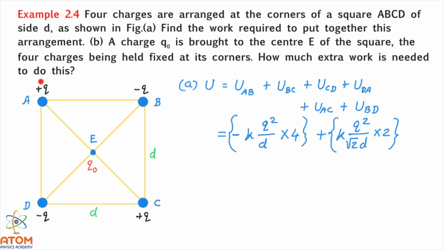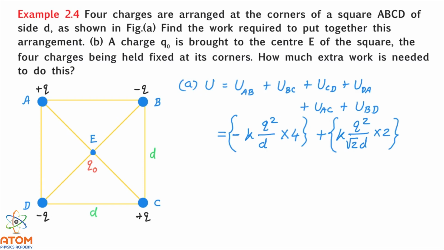So the potential energy between A and D or D and A will be the same. Any pair should not be repeated. If you think that way, then there is no other pair remaining. All the pairs are considered within these 4 charges. Don't forget, this Q0 charge is coming in case B, not in case A.